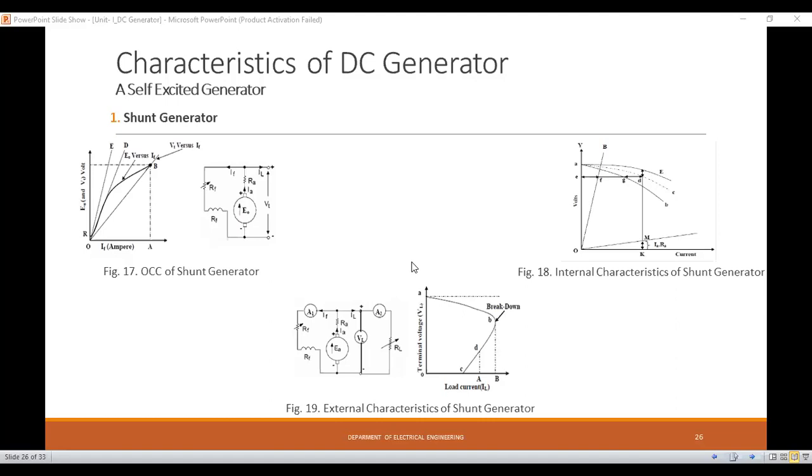Then again, the self-excited DC generator has three types. First is the series wound generator. Second is the shunt wound generator, and third is the compound wound generator. Why is it called a series wound generator? Can anyone tell why it is called a series wound generator?